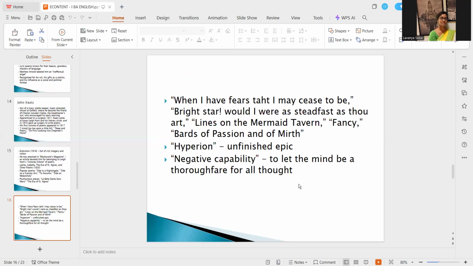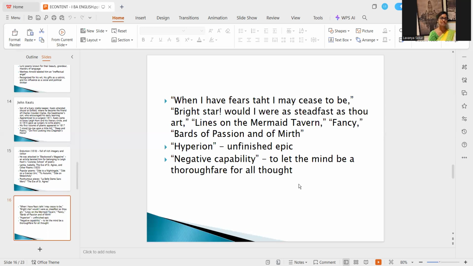When I Have Fears That I May Cease to Be, Bright Star, Would I Were as Steadfast as Thou Art, Lines on the Mermaid Tavern, Fancy, Bards of Passion, and some of his other works. Hyperion was his unfinished epic. Keats was known to have given a concept called negative capability, to let the mind be a thoroughfare for all thought.